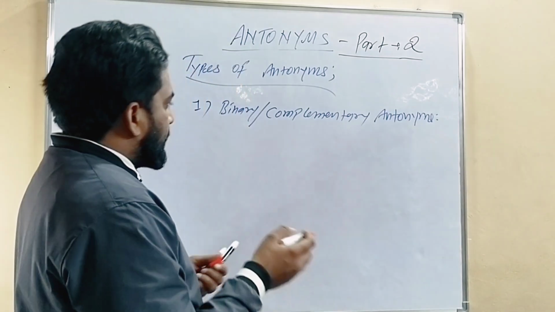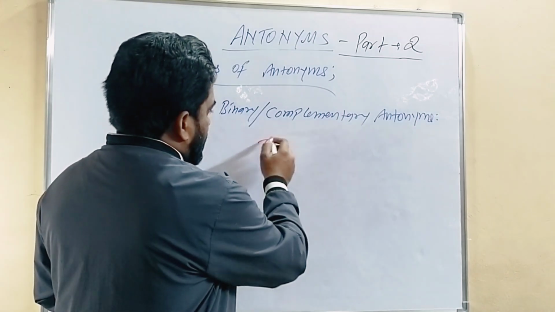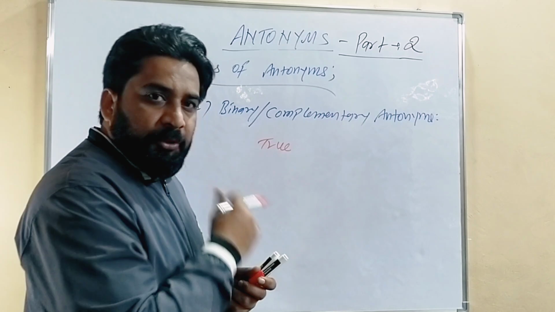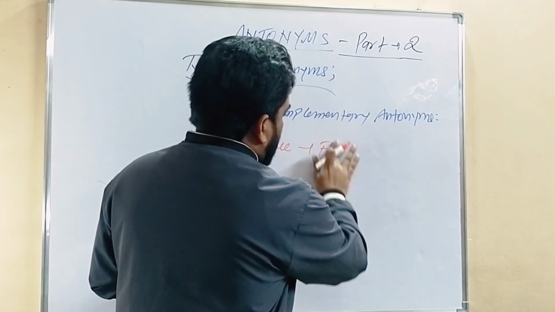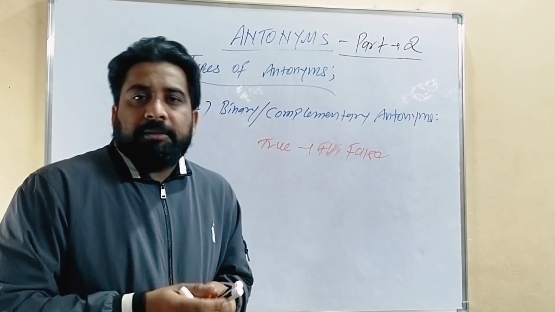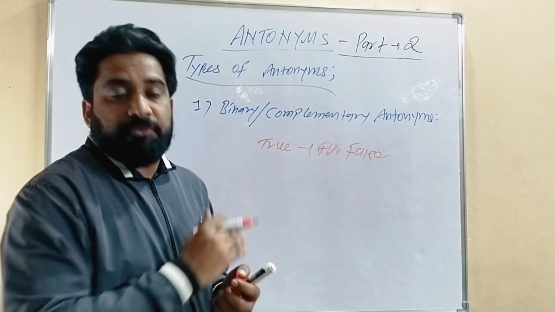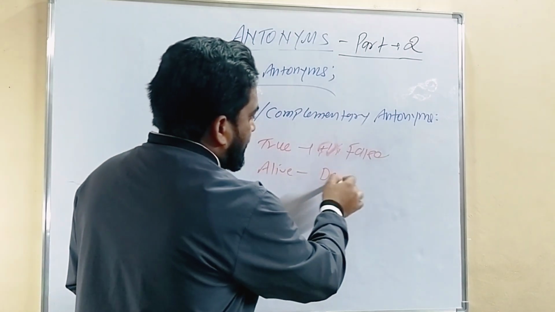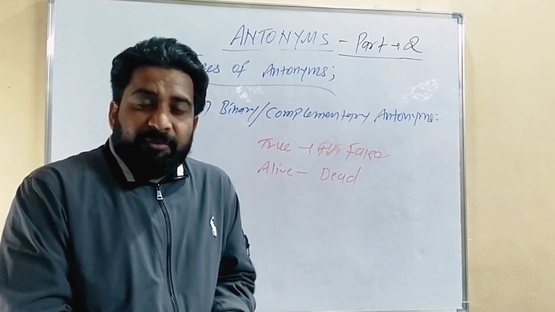For example, the word here, you can say true. So true is a word, and its antonym is false. तो ट्रू और फॉल्स के बीच में कोई और तीसरा वर्ड नहीं है, या तो ट्रू होगा या फॉल्स होगा, बिकॉज दे आर कॉम्प्लीमेंट्री. Next is alive and dead. या तो alive होगा या dead होगा. There is no middle ground.